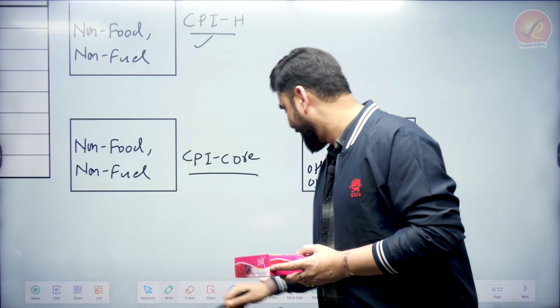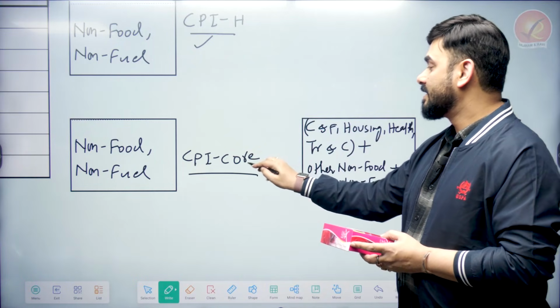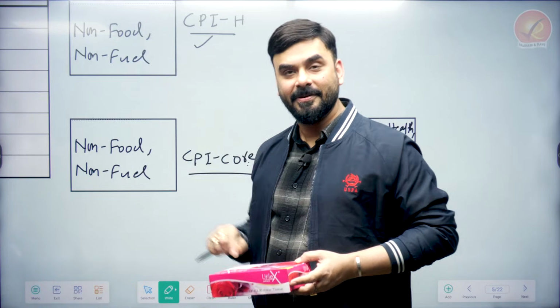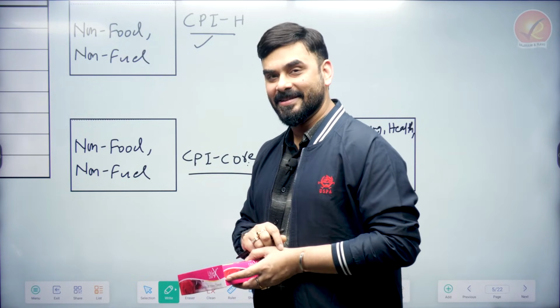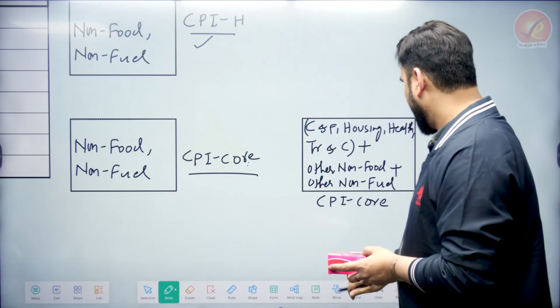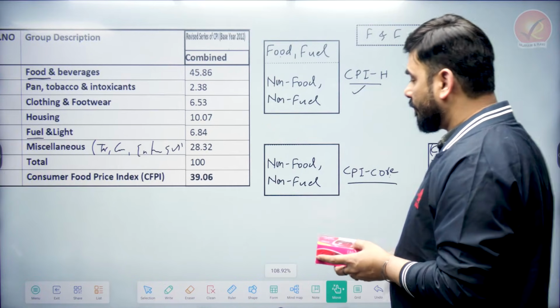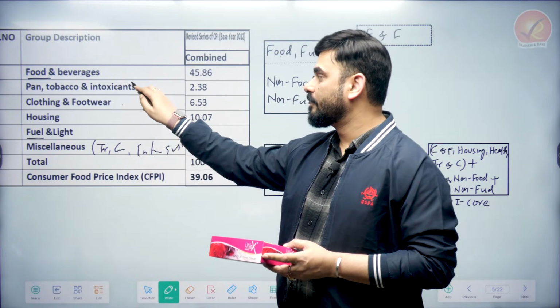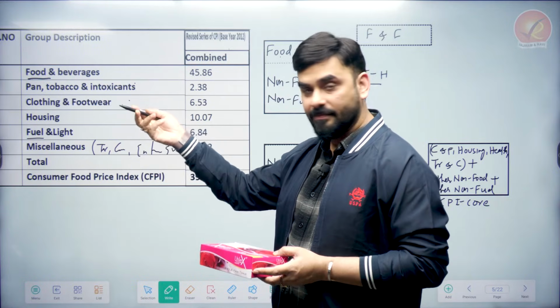This is interesting, okay? So now see this. This CPI core box, let's split it even further. Let us try to see what is inside this. So for example, as I told you, after removing food and fuel, will clothes, footwear, pan tobacco be there? Yes, they will be there. Clothes and footwear are there.